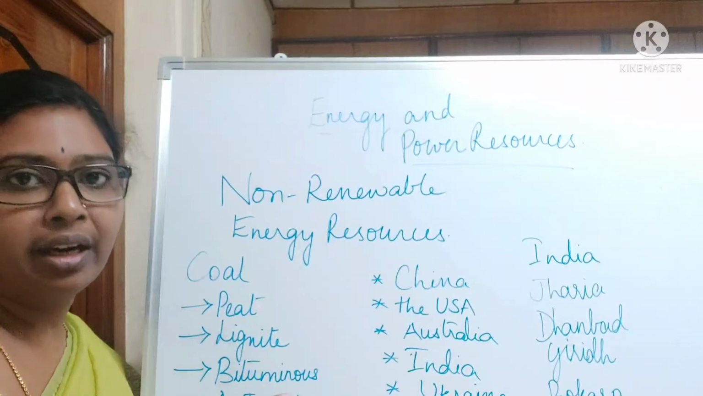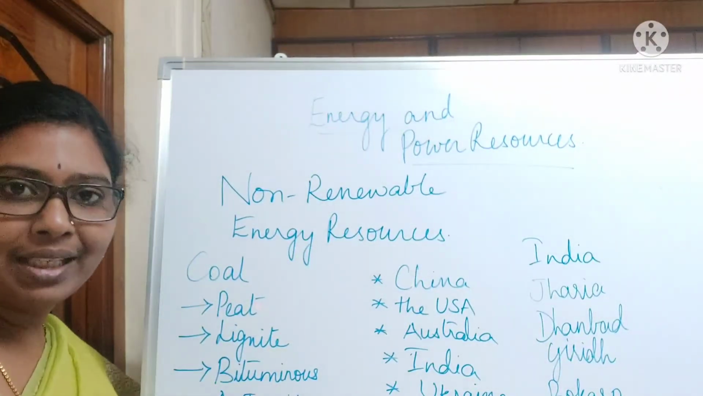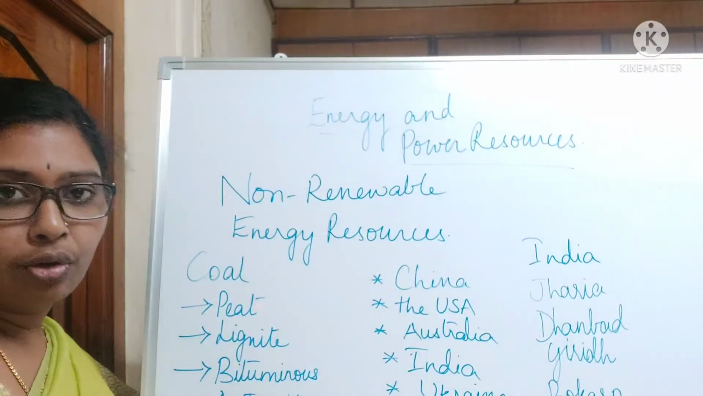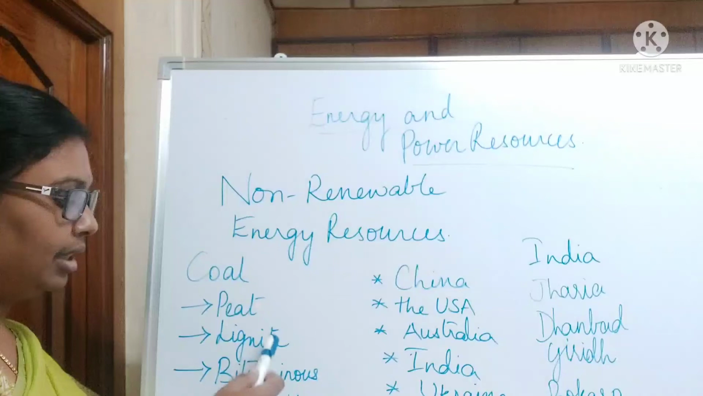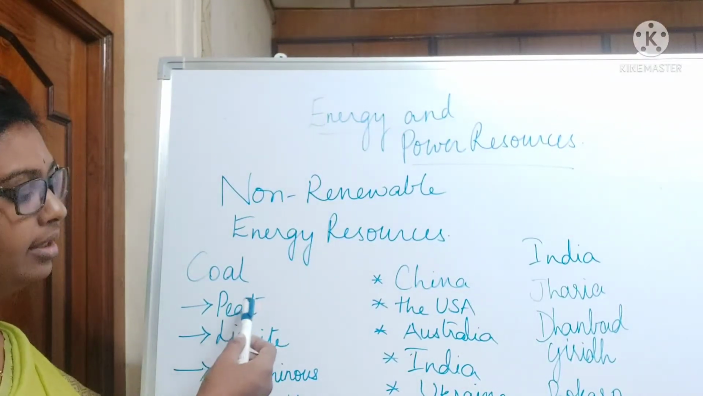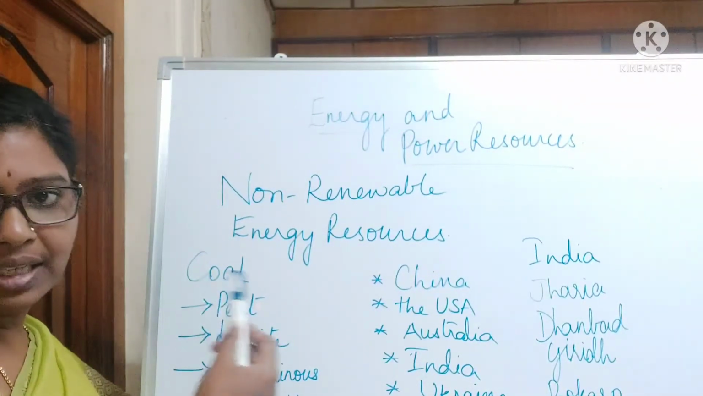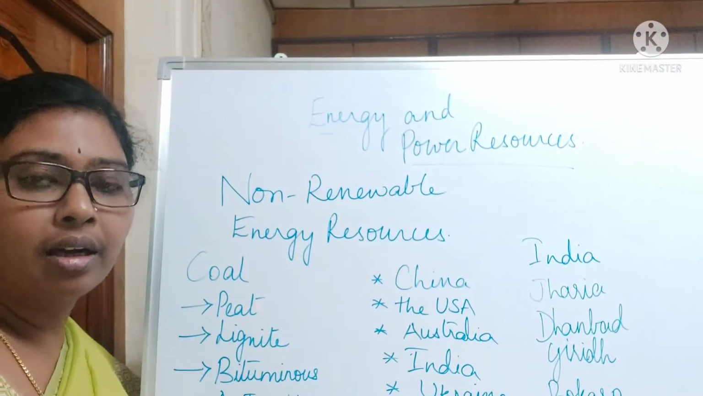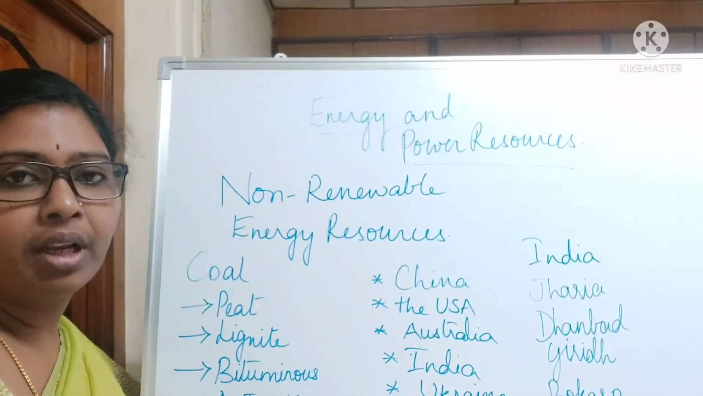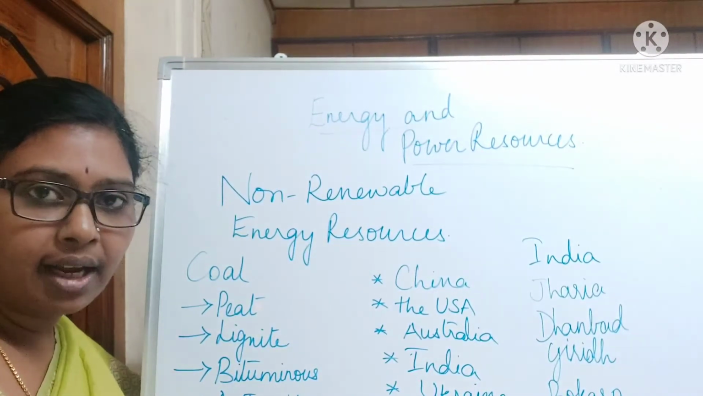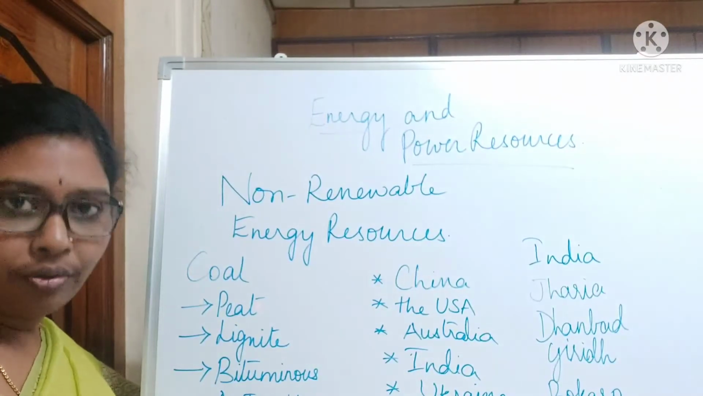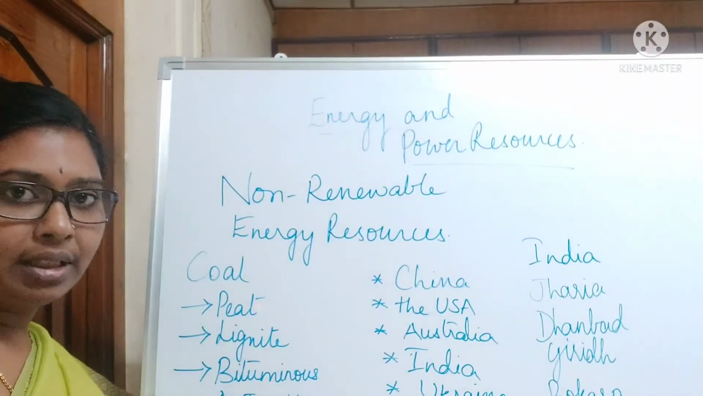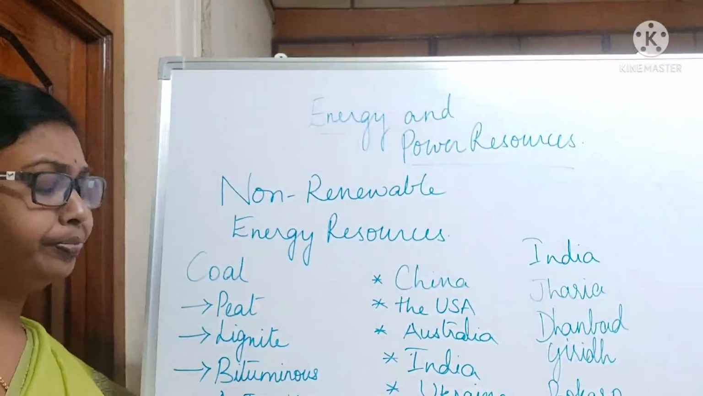So here, on the basis of carbon content present in coal, we are dividing it into 4 different varieties: peat, lignite, bituminous, anthracite. Peat has the least carbon content, whereas anthracite has the largest carbon content. So anthracite is taken as the best variety of coal, whereas peat is considered to be the least variety of coal.